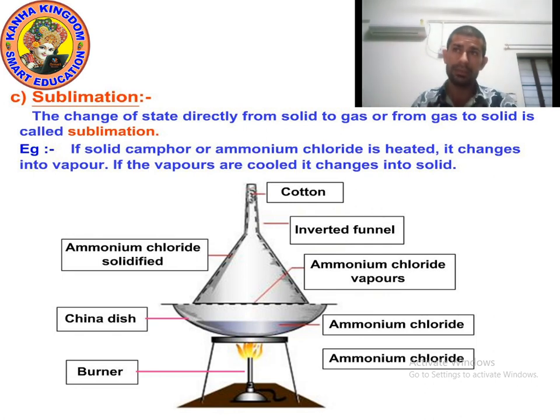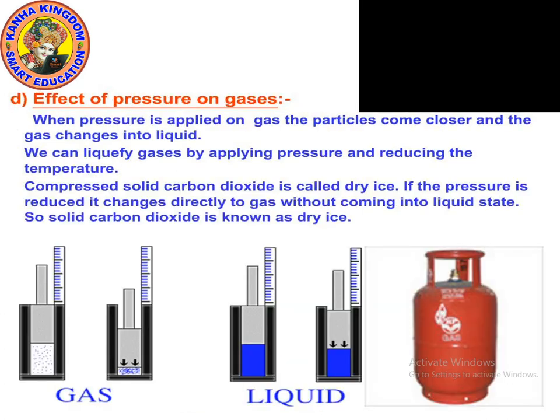When you cool it down, meaning when you do not provide heat, you will see that the ammonium chloride changes again into solid form. Gas is again changing into solid form. This is called sublimation. The change of state directly from solid to gas or gas to solid is called sublimation. Understood? Now let's move on to the next point.